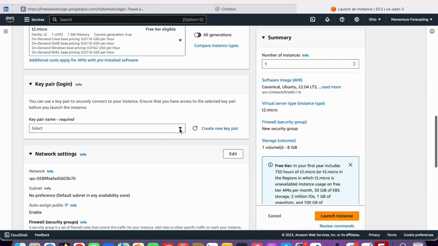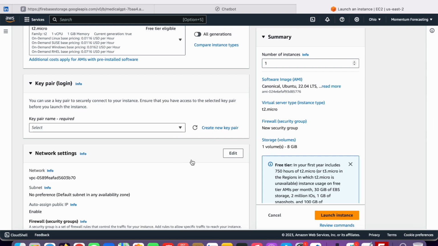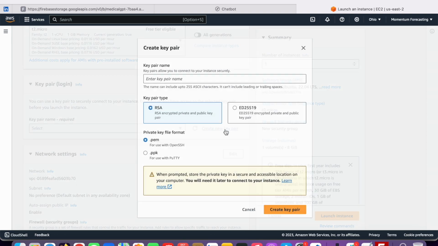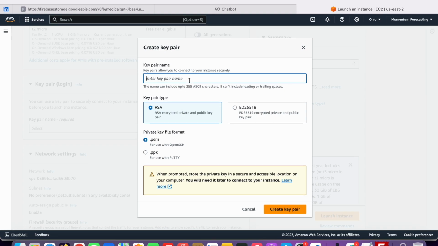Here you need to download a key pair basically, so you need to click on create. This will help you access your server through your terminal, because we are going to upload some files from our local system, our file app.py, which is our backend. I will tell you right now, just follow the process. Name it anything, let's say AI chatbot, and make it .pem, then click create key pair.